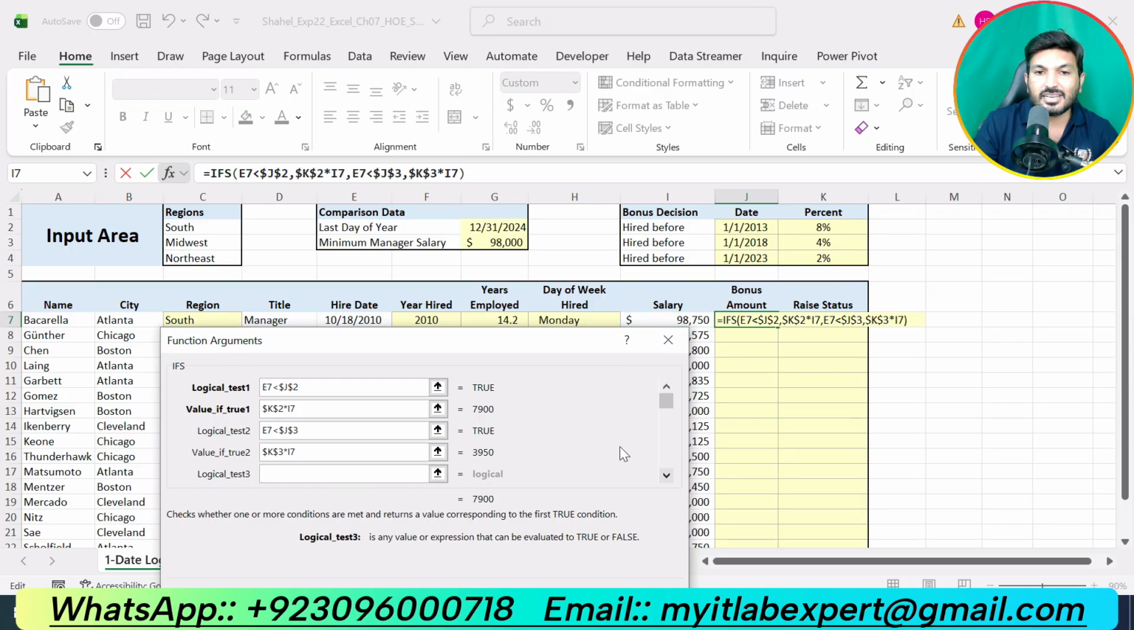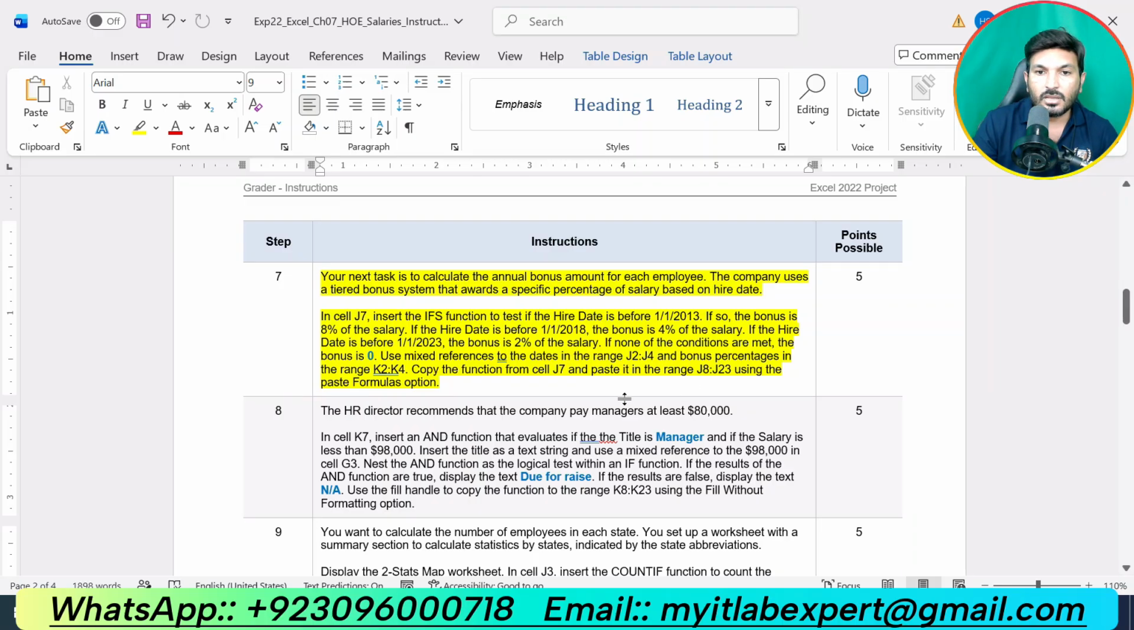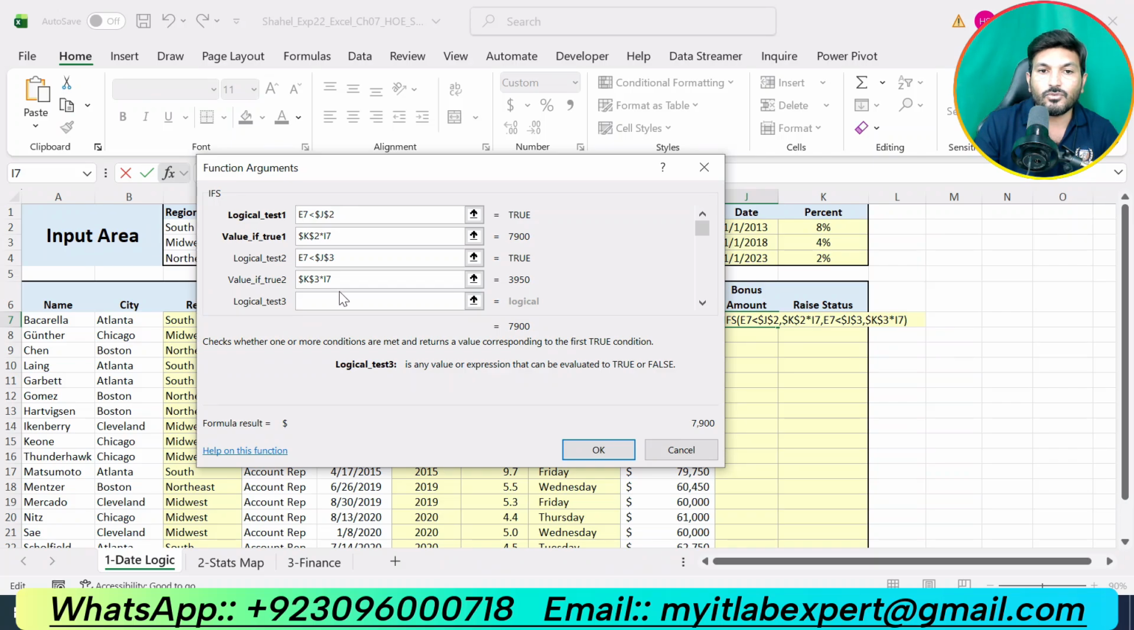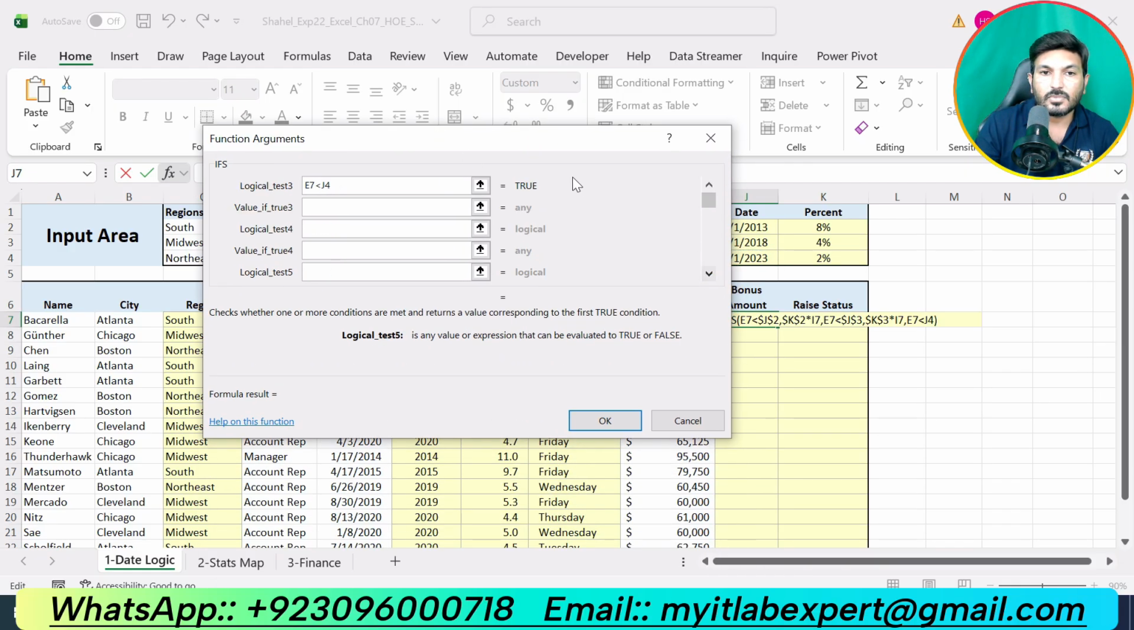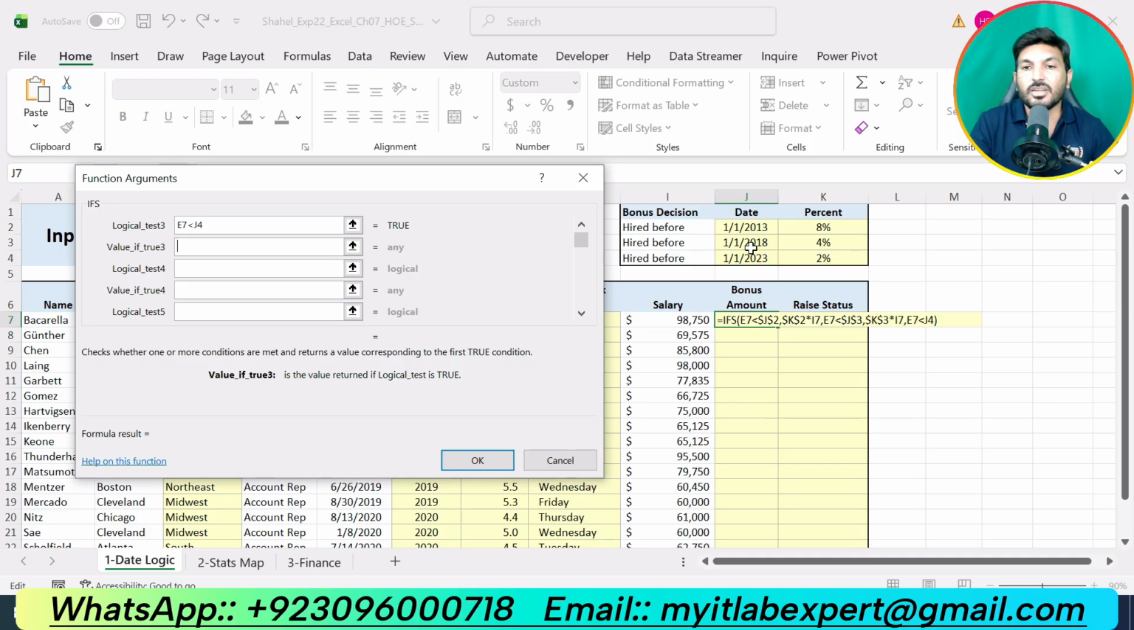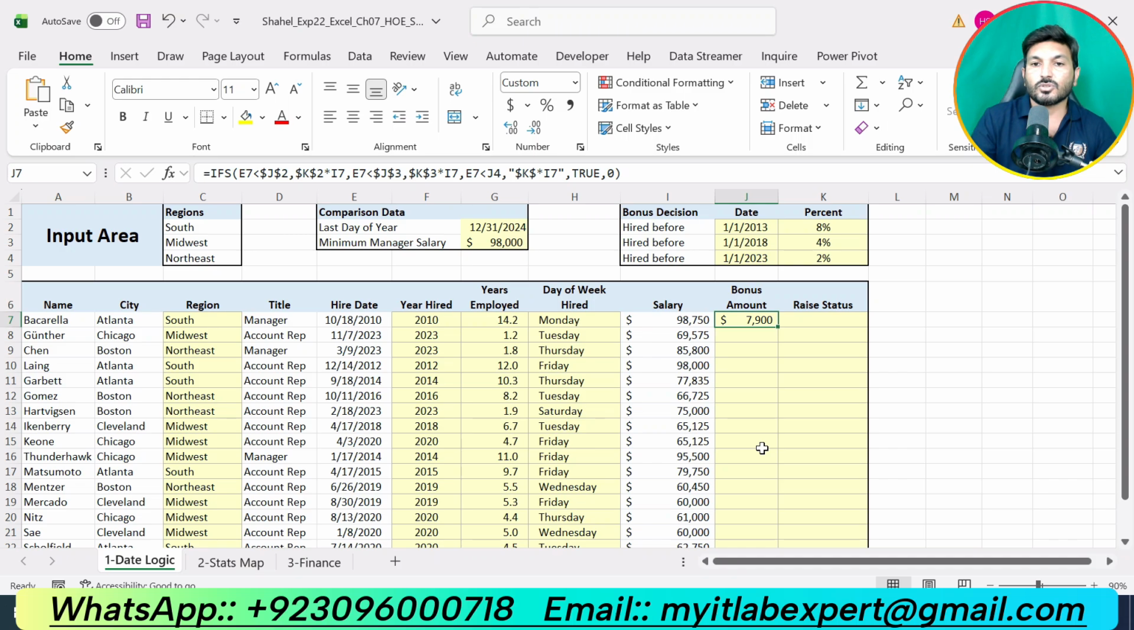Our logical test 3 is if the hire date is before 1/1/2023, the bonus is 2% of the salary. So now we will again check if E7 is less than 1/1/2023, then the bonus amount will be the 2% that is given in cell K4. We will multiply this by the salary amount that is given in I7. If no condition is true, it will give us 0 as the result. Okay. Click OK. So we got the bonus amount for the first employee.